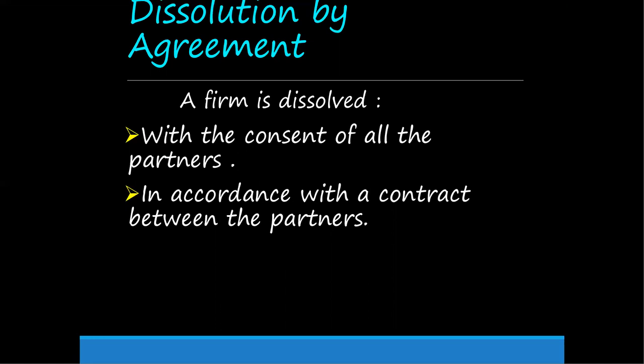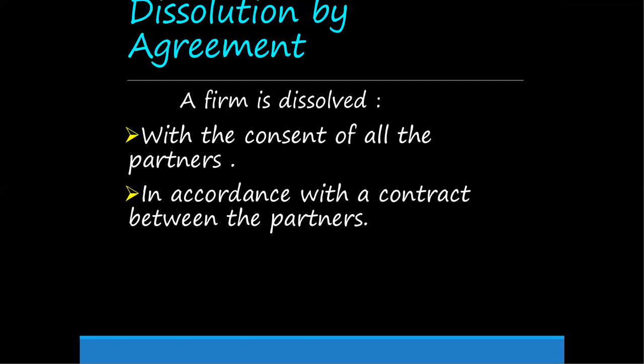5 years. After 5 years, we have to wind this up. So this 5 years, they have already decided the firm's life. After completing that 5 years, the partners must dissolve that firm, whether it is going smooth or profitable, whatever it is.